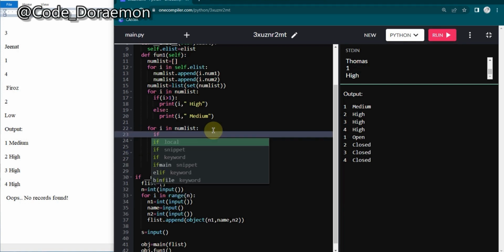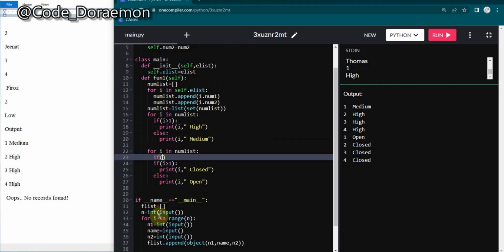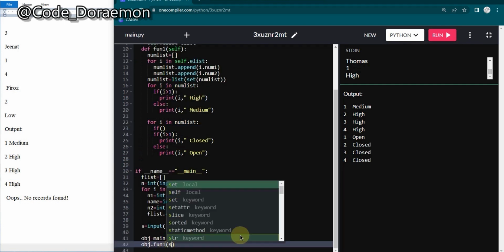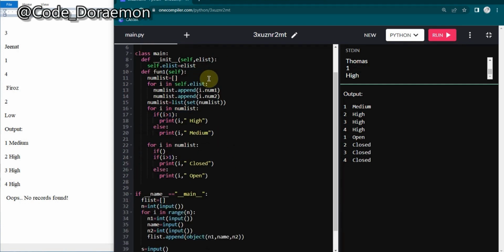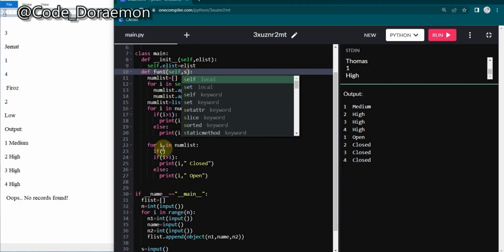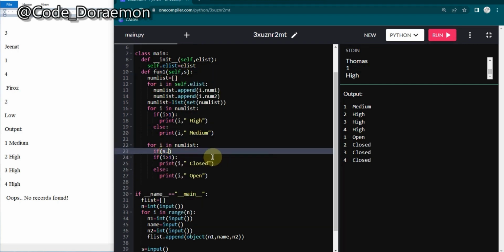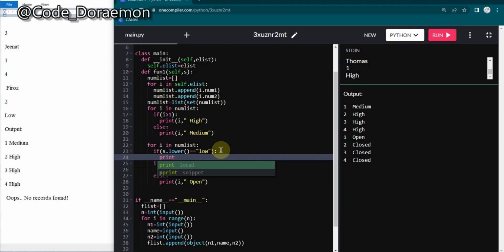So if this one which we got, I'm going to pass it into function 1, just s, and here I'm going to get it in the name of same s. I'm going to give s dot lower is equal to low, just considering for this case. If it is low, then we should print, oops, no record found.